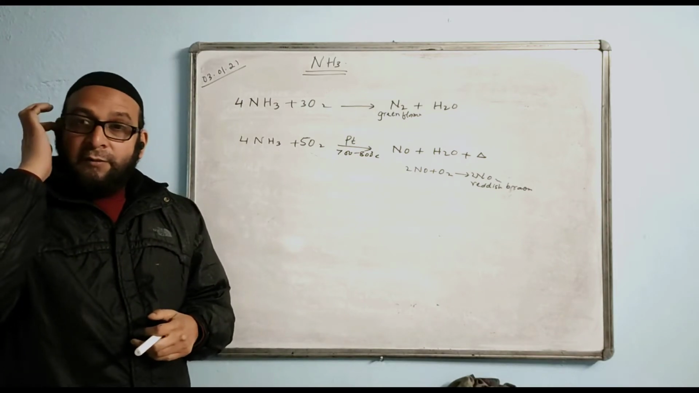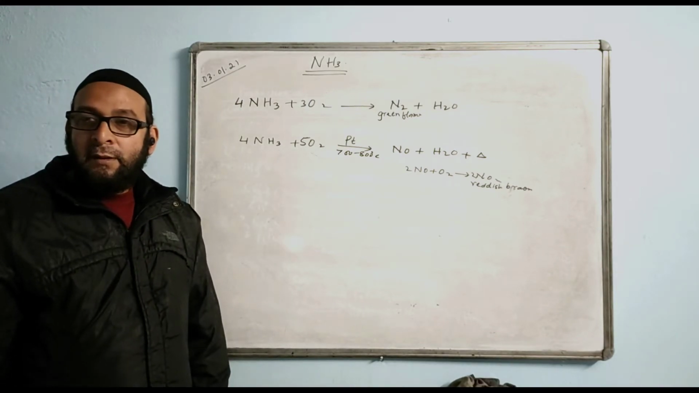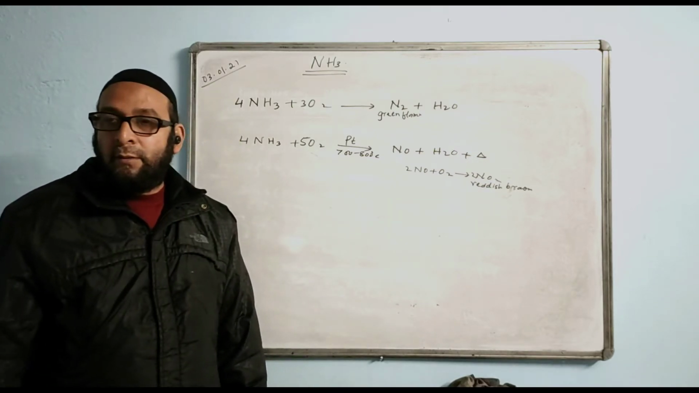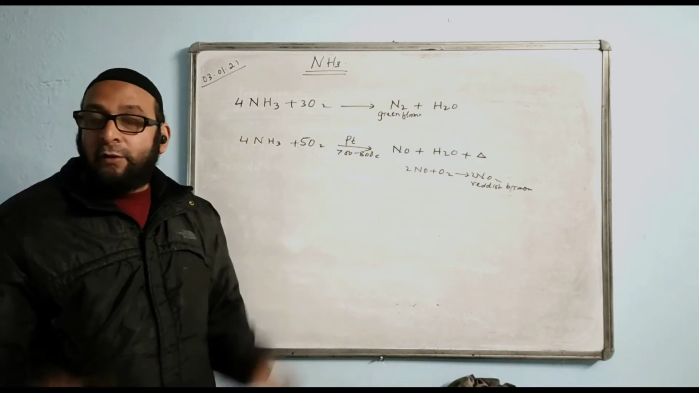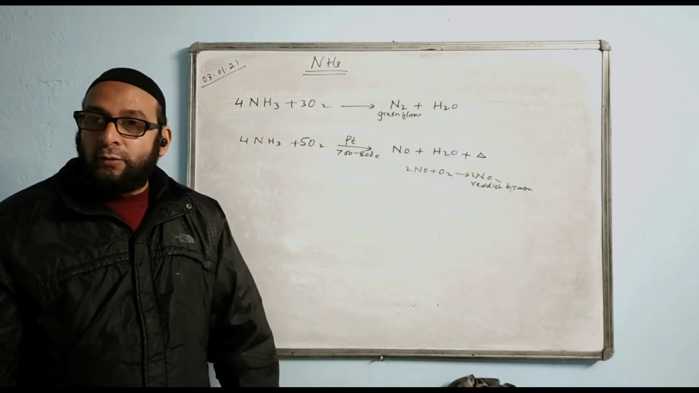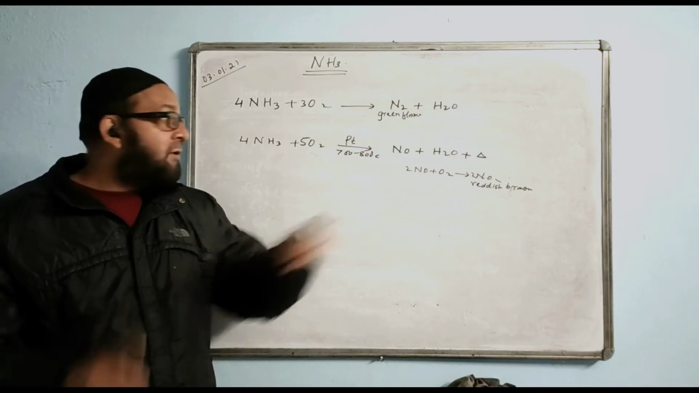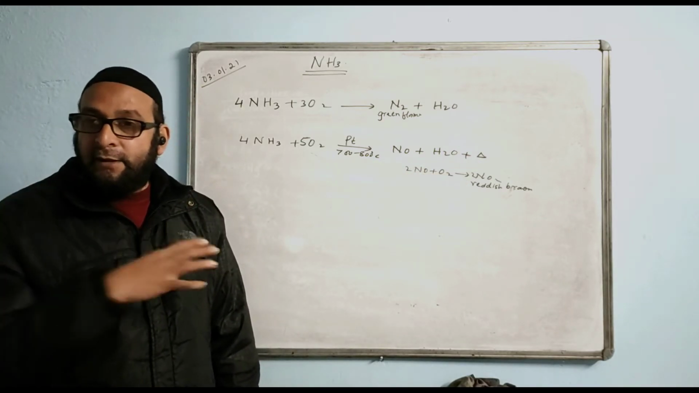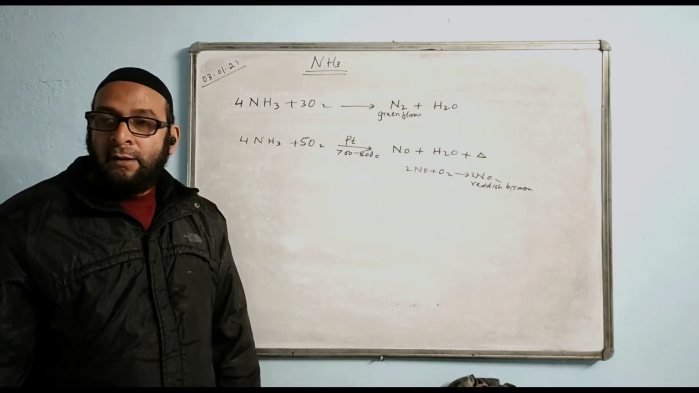And what will you observe in the second case? In the second case, there are two observations. First observation is the reddish brown fume formed. And the second observation is the catalyst platinum will glow red hot throughout the reaction. It will glow red hot. And only initial heating is done because the reaction is exothermic. The heat generated by the reaction will maintain the necessary temperature of 700 to 800 degrees Celsius.